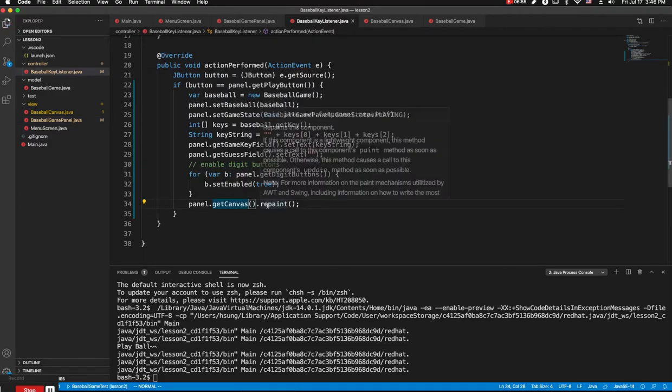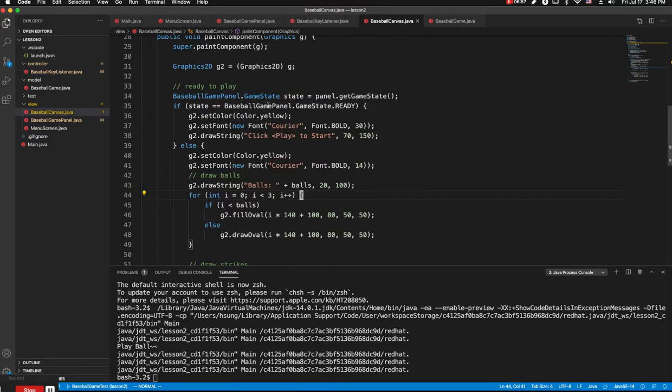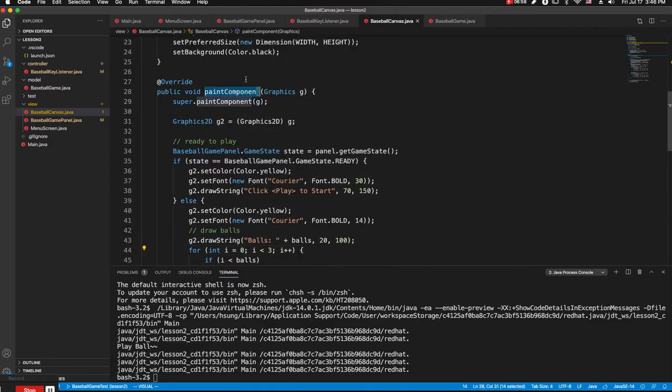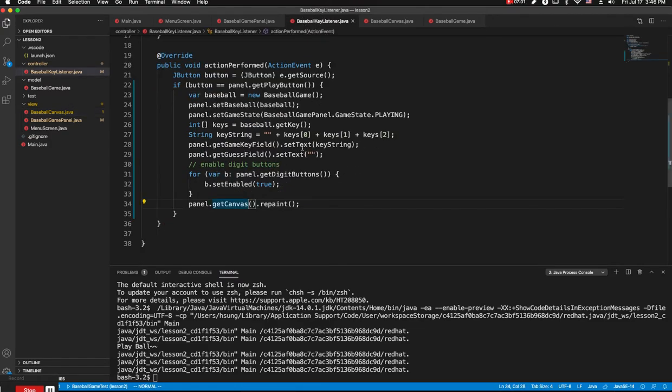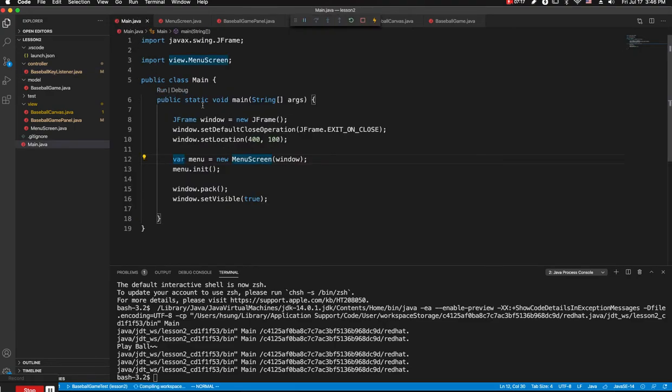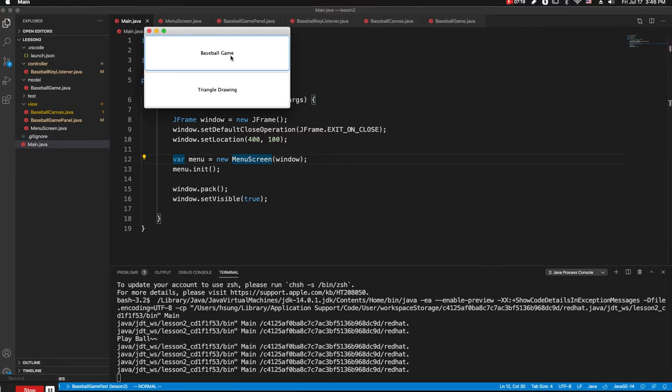So that's the one. Since you cannot call paint component yourself, you need to ask the operating system to do so. That is the repaint method. So if you expect any changes on the canvas screen, then after making a change, call repaint. So let's run and see how it works.